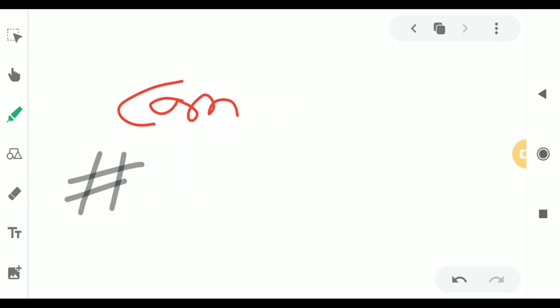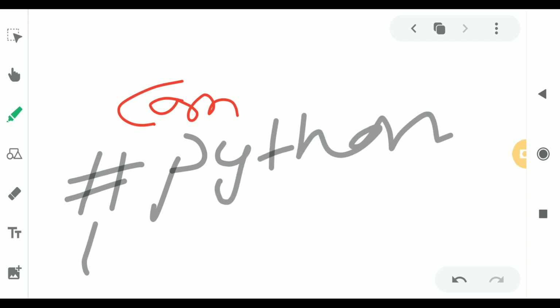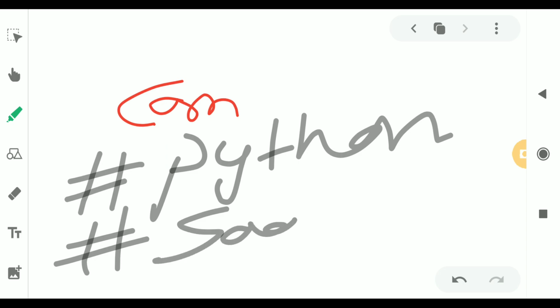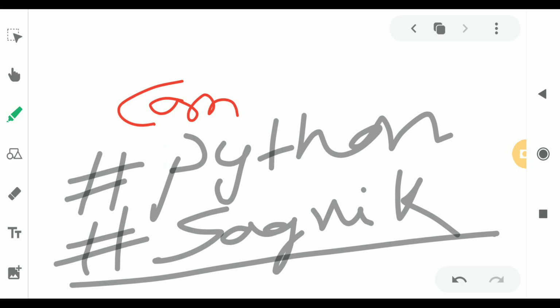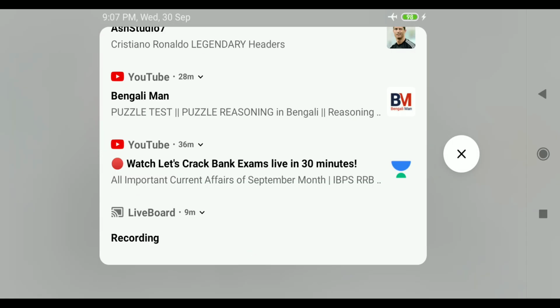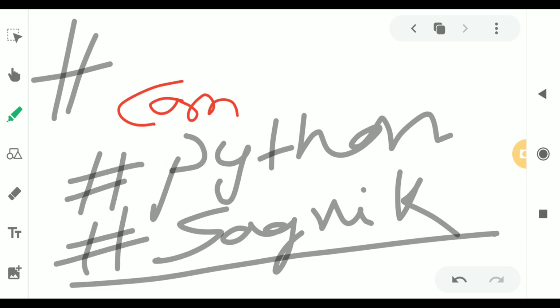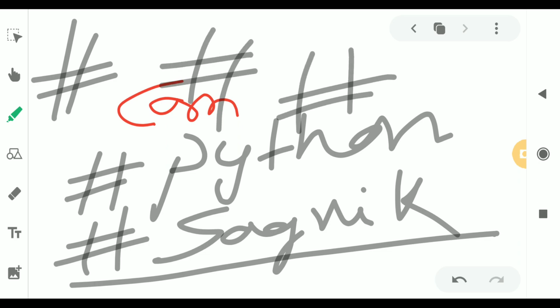For that you have to write like Python, like Sagnik. So whenever we write this one, it will not print, it is just showing the comment.